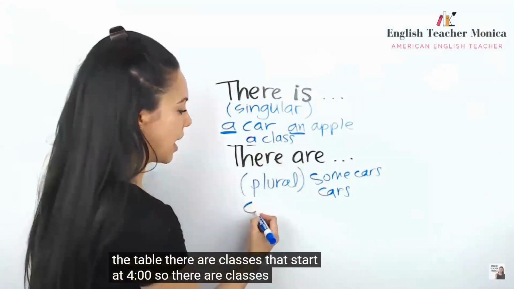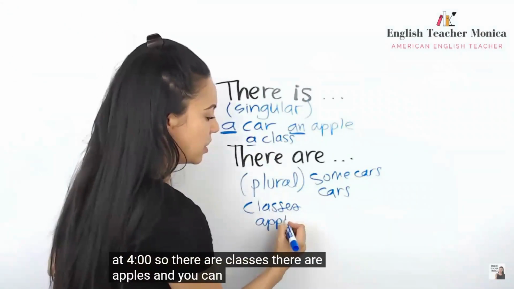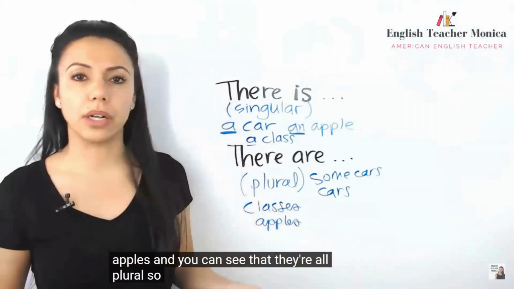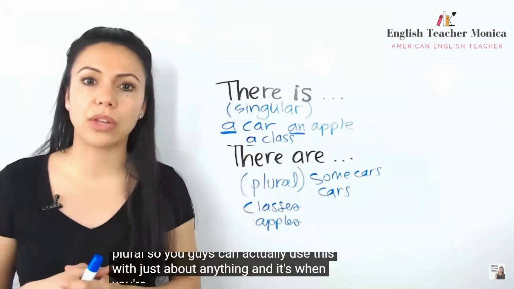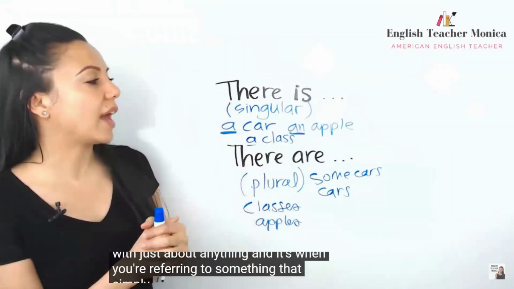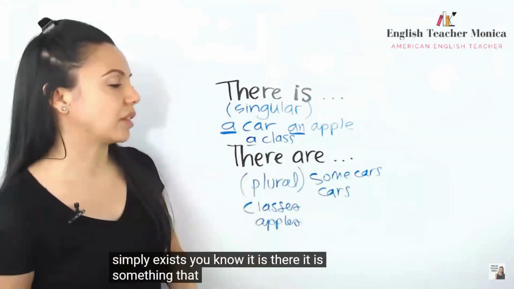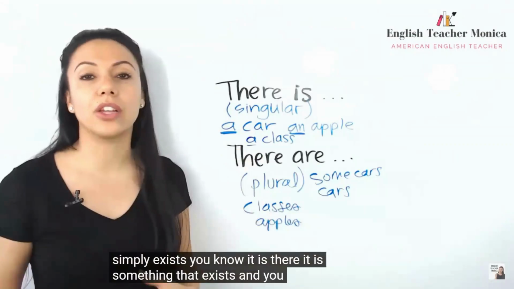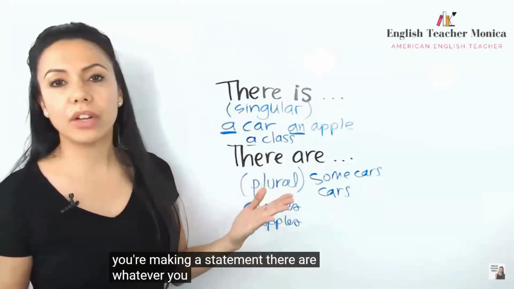So there are classes, there are apples, and you can see that they're all plural. So you guys can actually use this with just about anything, and it's when you're referring to something that simply exists, it is there. It is something that exists and you're making a statement. There are whatever you choose.